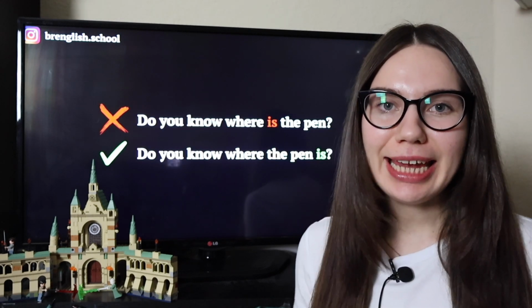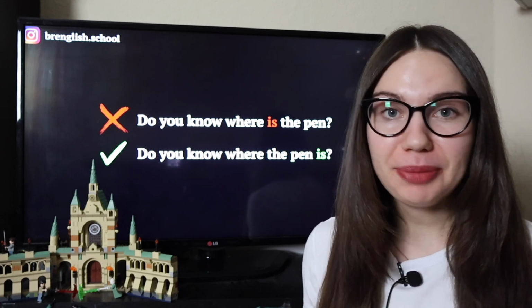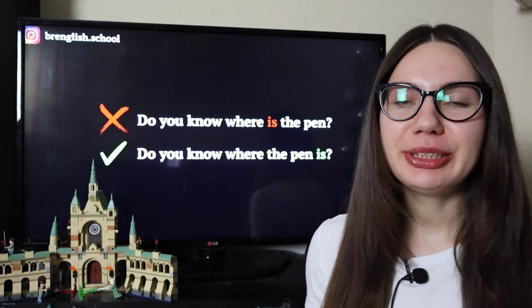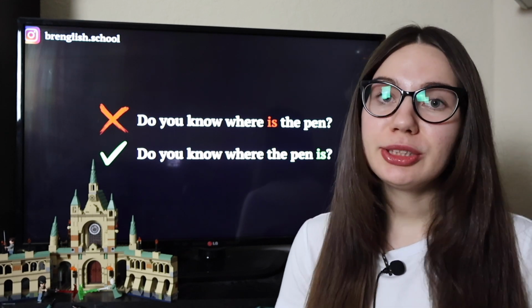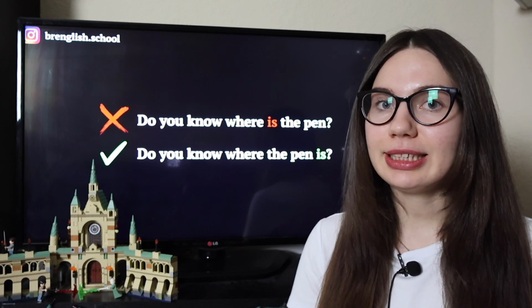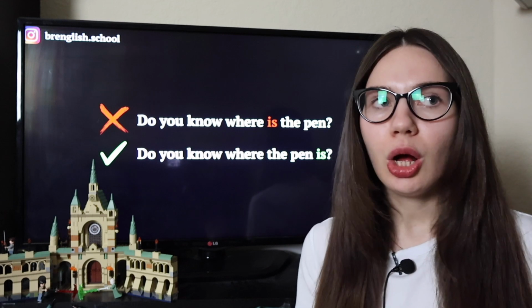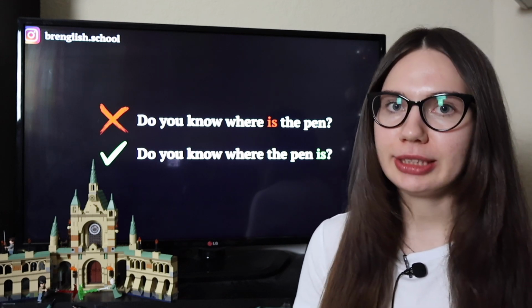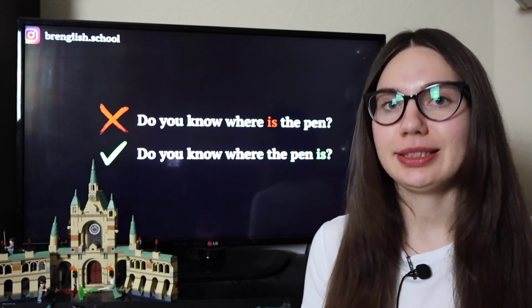Okay, the next mistake, I'm absolutely sure you have made these mistakes, or maybe you're still making them. The next one is word order in subordinate clauses. So what is a subordinate clause? A subordinate clause is a clause that cannot express a complete thought, although it has a subject and a verb, but it can't stand alone as a sentence.